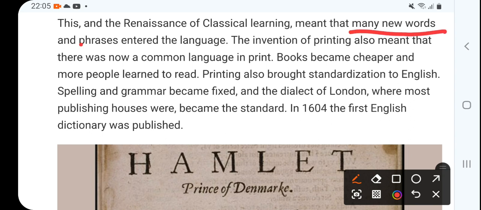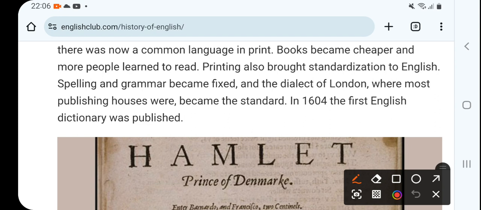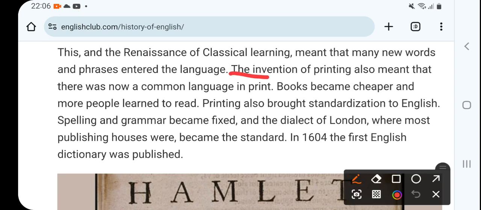And the invention of printing plays a very crucial role. The invention of printing meant that there was now a common language in print.